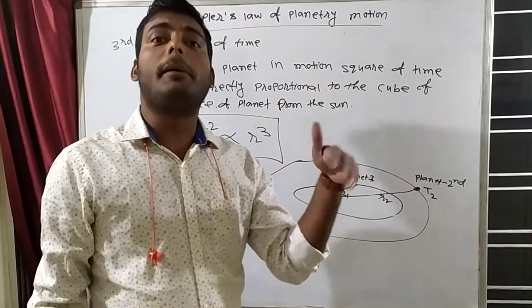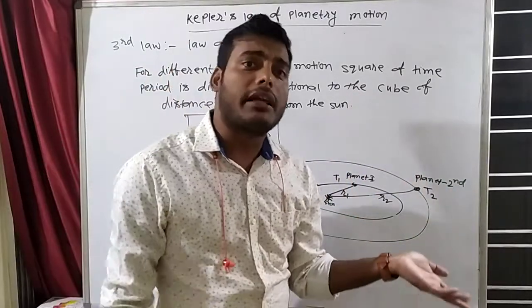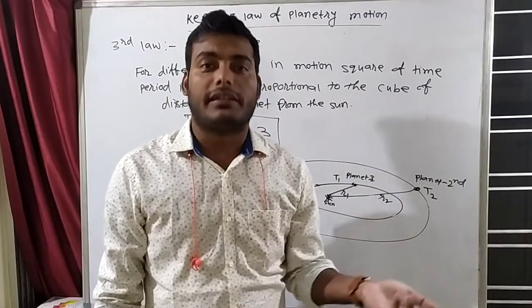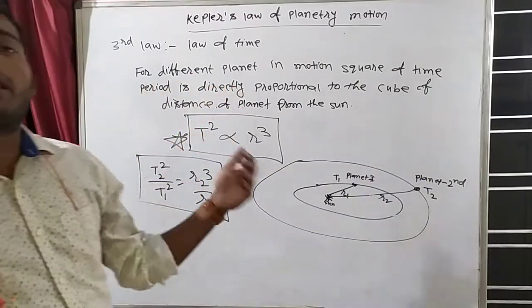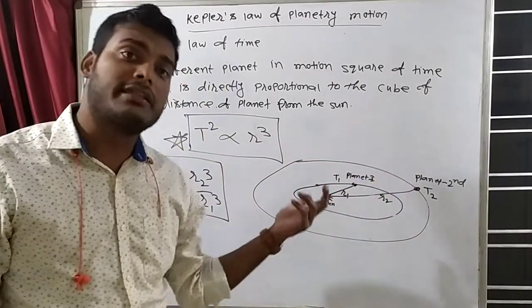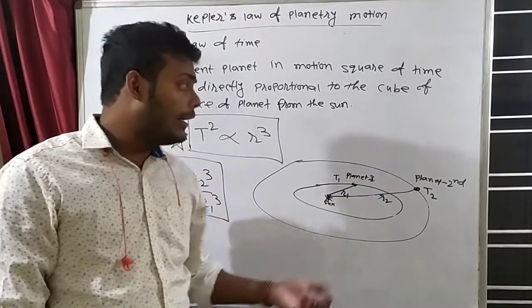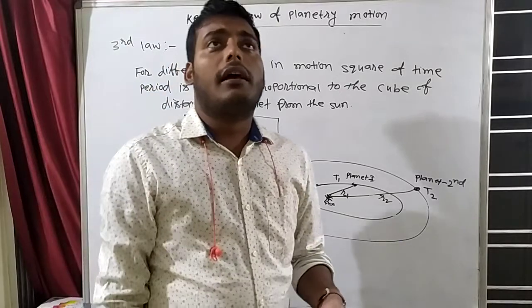In equal time, any planet sweeps equal area. That means when you give equal time intervals to any planet, it will sweep equal area in equal intervals of time. What is the third law? The third law is that for different planets in motion, the square of the time period is directly proportional to the cube of the distance of the planet from the sun. Is it clear? So this is the first law, second law, and third law of Kepler.